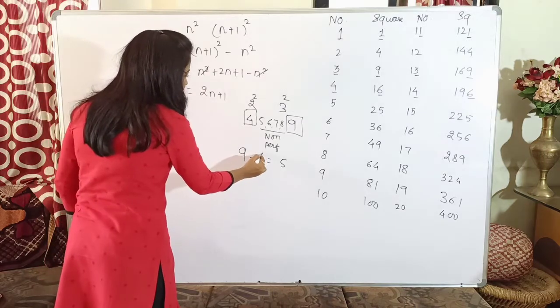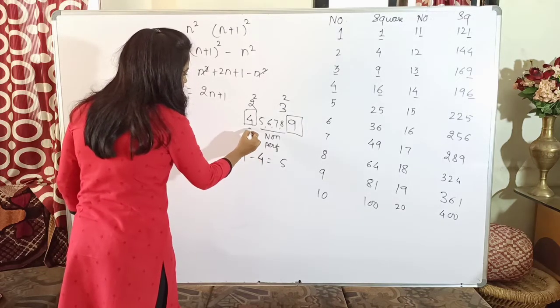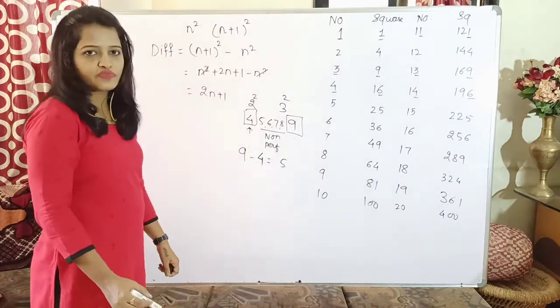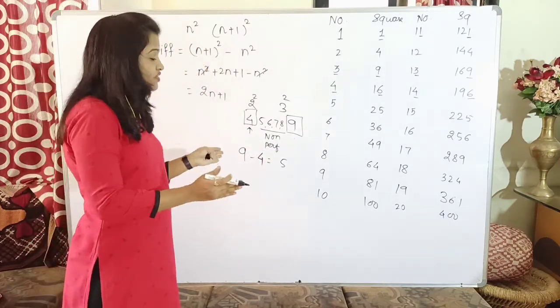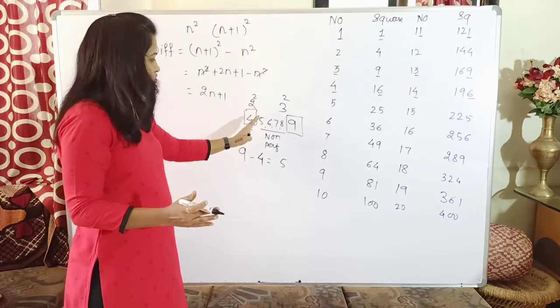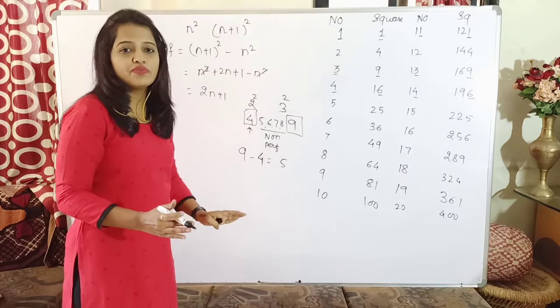Because when you are subtracting 4, the lowest extreme is subtracted, but did you subtract 9 also? I want the non-perfect squares between 4 and 9. Between means I have to exclude the extreme values. So 4 and 9 both have to be excluded.